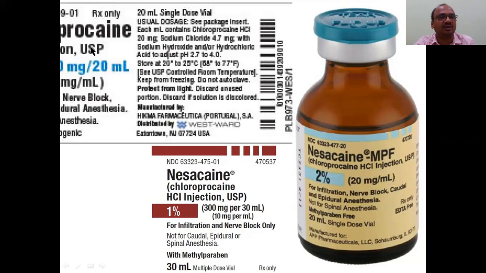Nerve block, injection only. Vial is available. See here, this is Nesacaine, chloroprocaine. See here, this is available in the form of a 1% solution. Like that you can remember.